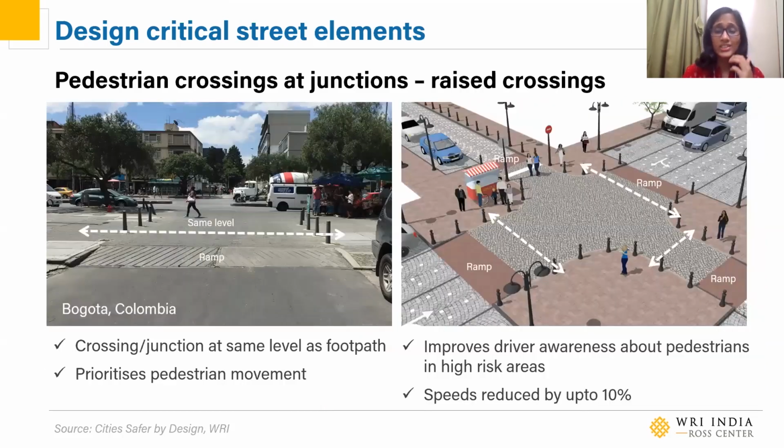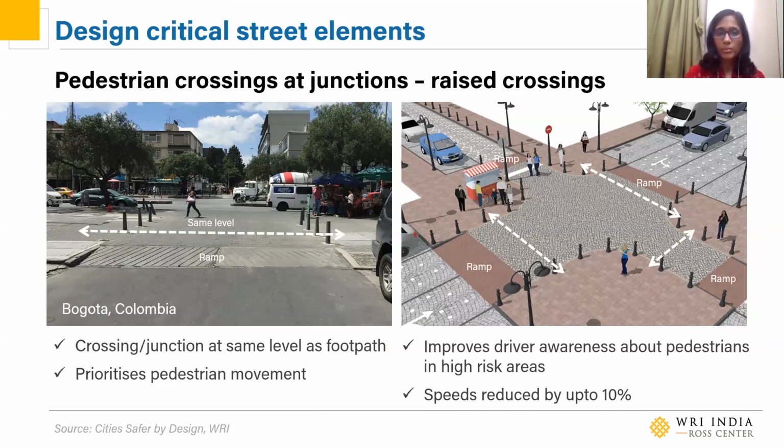Raised crossings and junctions are another very easy measure to implement, but it's quite uncommon so far. This is very good in places where safety is a concern or where there are high volumes. Here, the crossing or junction is kept at the same level as the footpath. This prioritizes pedestrian movement and makes pedestrians more visible to cars.